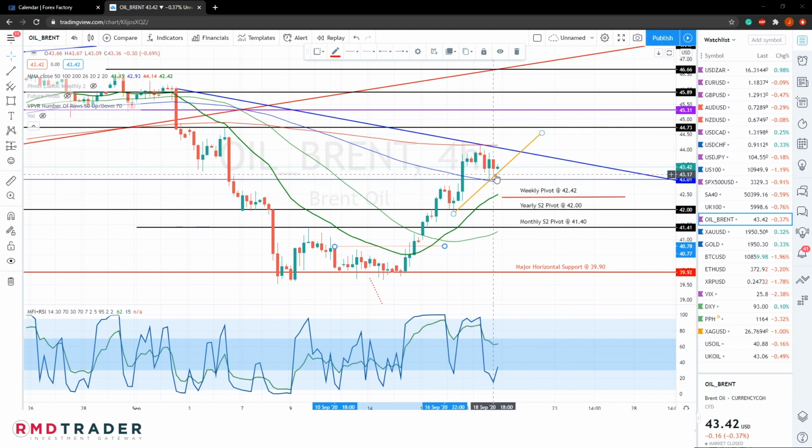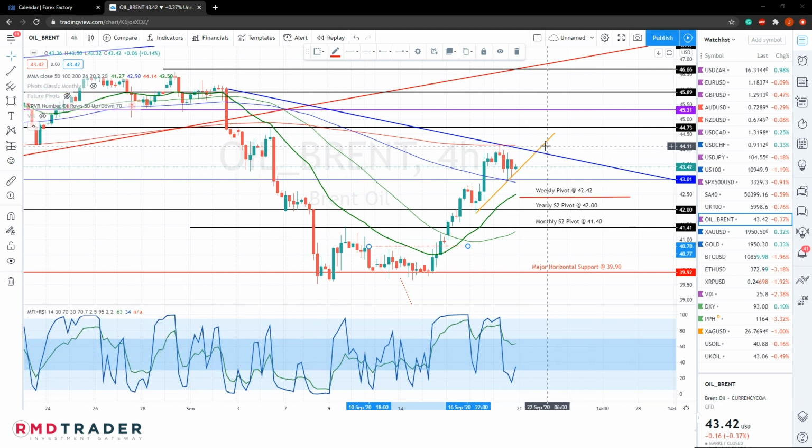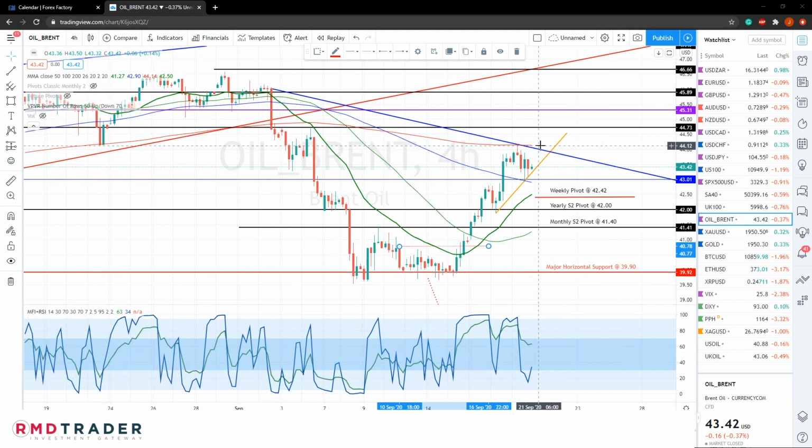However, just to be safe, perhaps just wait for some confirmation with a break below the 4-hour 100 SMA. That should be in the area of about 42.90. If we see a break above this diagonal, which is now formed, and with a confirmation, of course, with a close above the 4-hour 200 SMA, we can perhaps expect price to move back towards this 45.35 level, which is